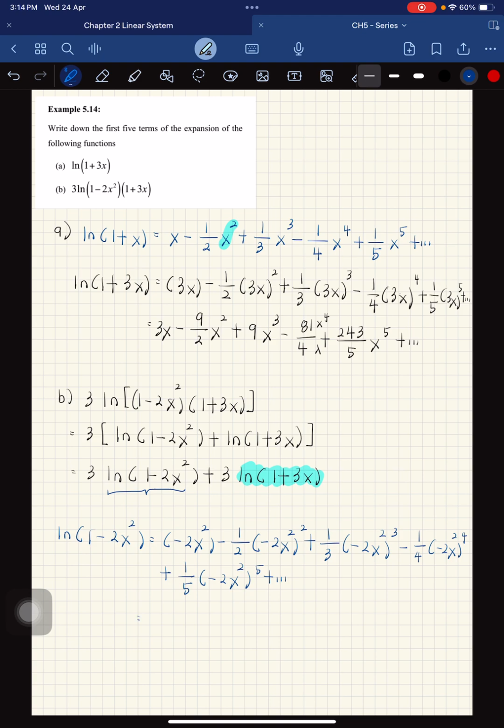Then you expand, so the answer will be negative 2x squared, minus 4 divided by 2, so negative 2x to the power of 4, minus 8 over 3 x to the power of 6, minus 4x to the power of 8, minus 32 over 5 x to the power of 10, plus and so on.